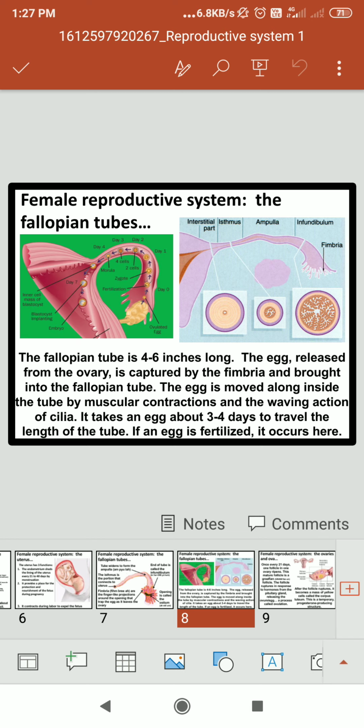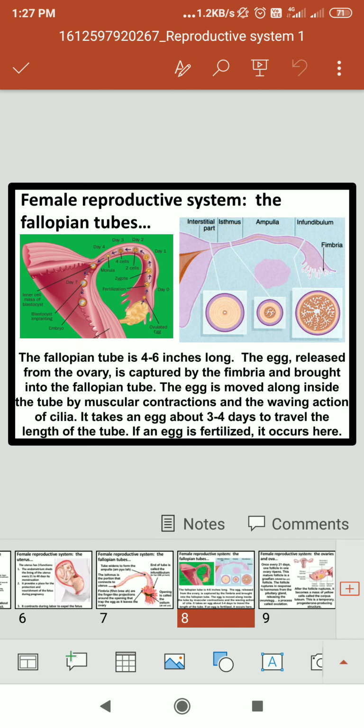The egg released from the ovary is captured by the fimbriae and brought into the fallopian tube. The egg is moved along inside the tube by muscular contraction and the waving action of cilia. It takes an egg about 3 to 4 days to travel the length of the tube. If an egg is fertilized, the fertilization between the male and female occurs here.